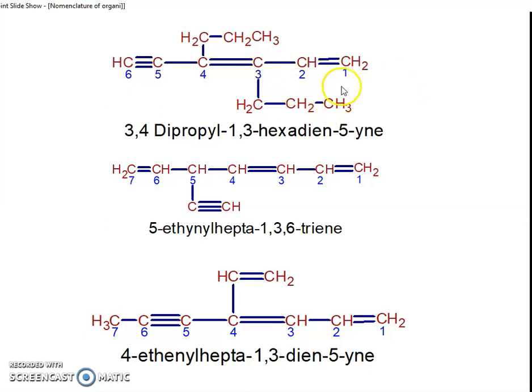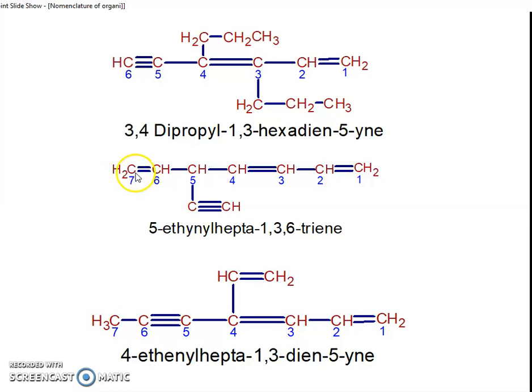Numbering is given such that the alkene comes first and then the alkyne. In this molecule also, the alkyne is here and the alkene is in the chain, so numbering starts from this carbon, not this carbon.